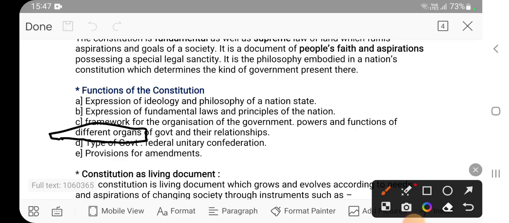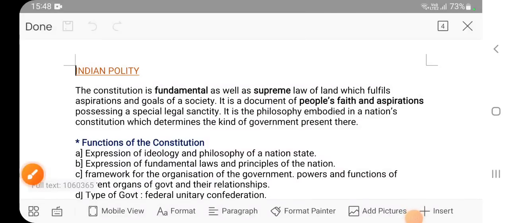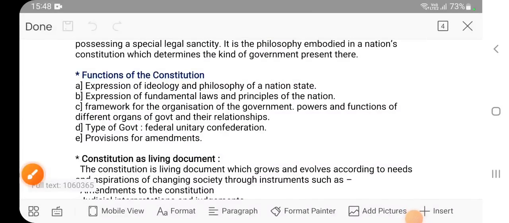And let's say the legislature has made the law, the policies, but the executive is not implementing those laws. Who is going to come in their place? It is the judiciary. The purpose of the judiciary is to adjudicate the law, which means the purpose of justice is related to the judiciary. So these are the tasks of different organs of government.